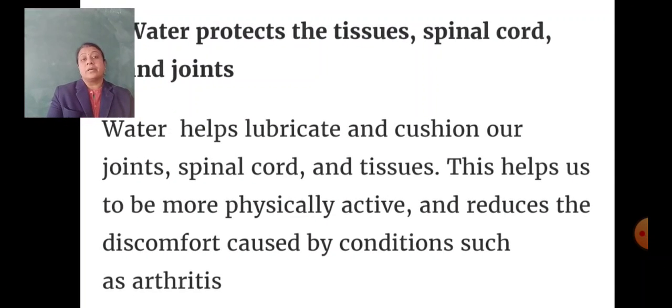Now water also protects the tissues, spinal cord and joints. Water helps lubricate and cushion our joints. Joints means where two bones are connected. Our spinal cord and tissues. This helps us to be more physically active and reduces the discomfort caused by conditions such as arthritis. So it protects the tissues, spinal cord and joints. It lubricates and acts as a cushion.